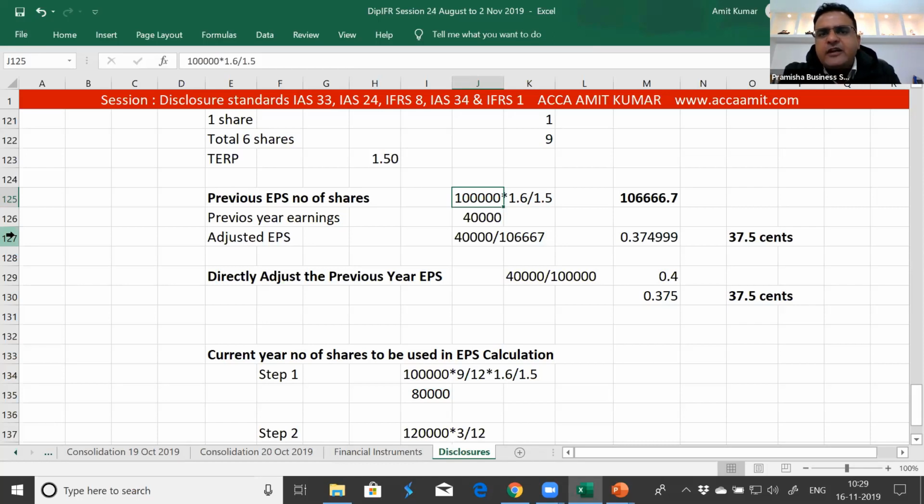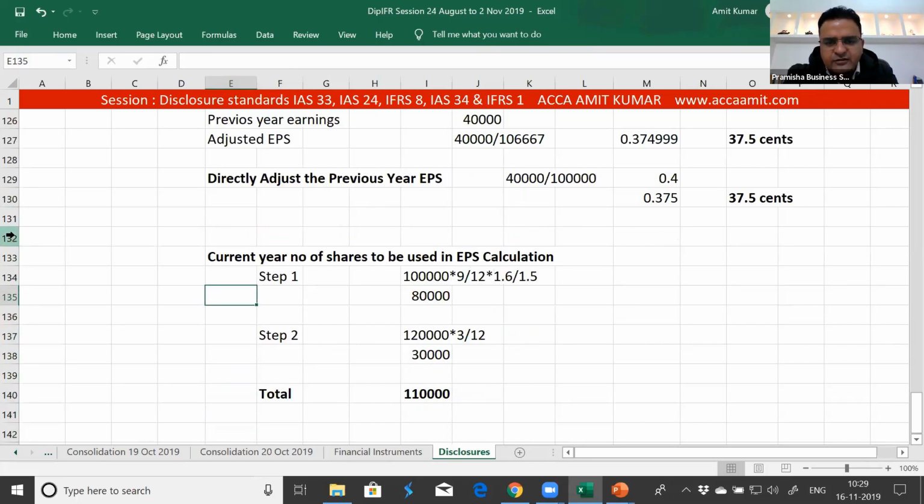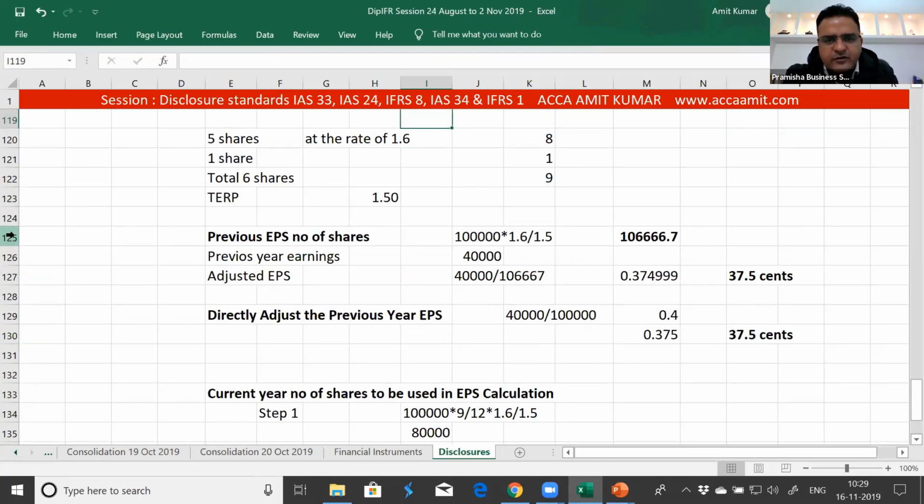And if I have the money available, 100,000 into 1.6, but the average price to me is 1.5, how many shares could I have bought? So this is what is happening in current year calculation, if you noticed: 100,000 into 9 by 12 into 1.6 divided by 1.5. If I'm adjusting the number of shares, the same thing I did for the previous year number of shares.